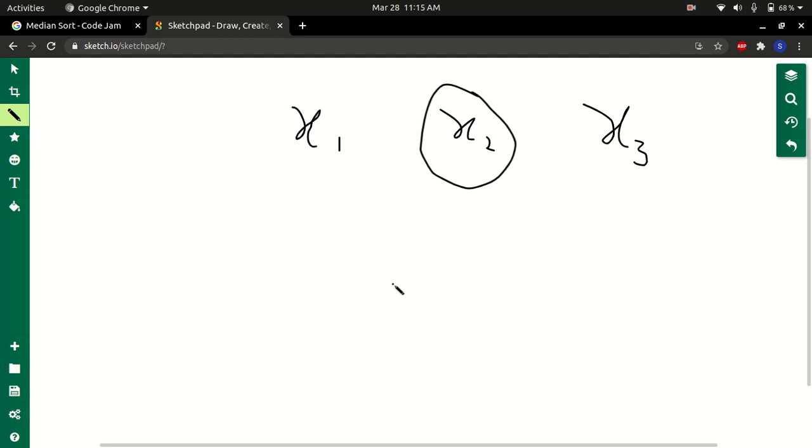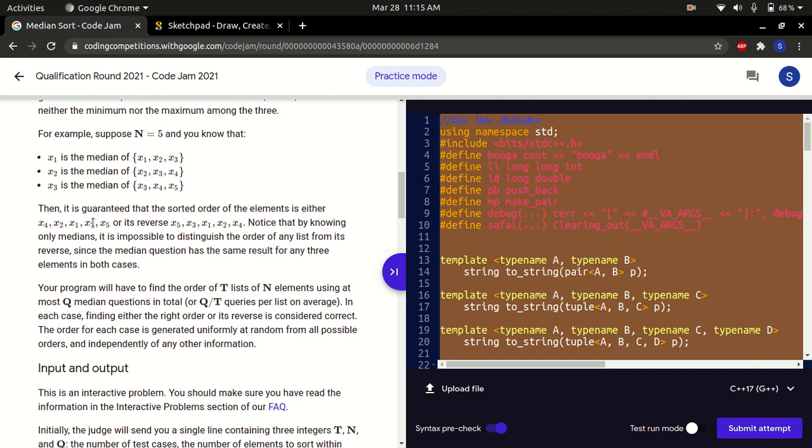So we can either print the array in ascending order or in descending order, and in fact we have no way to determine which is which. Luckily, the judge accepts both of these solutions. So if we either print the array straight away or the reverse, both of them are accepted.